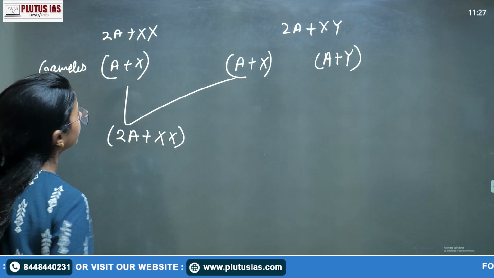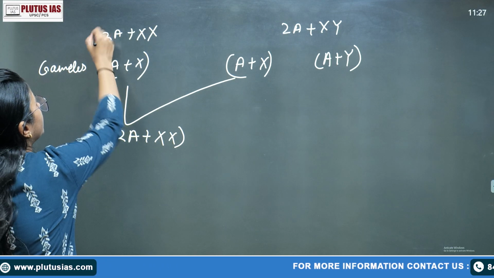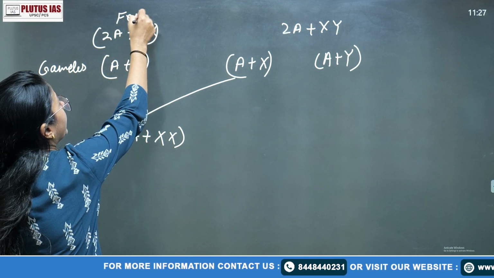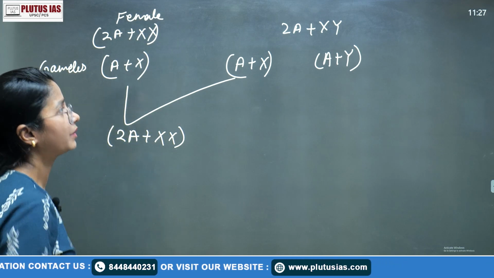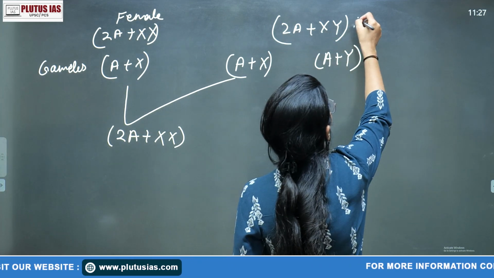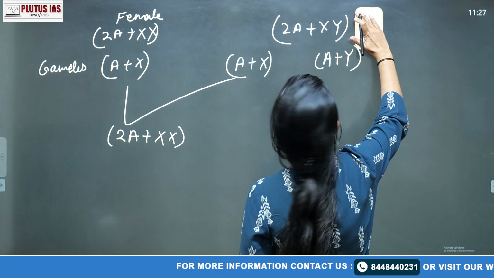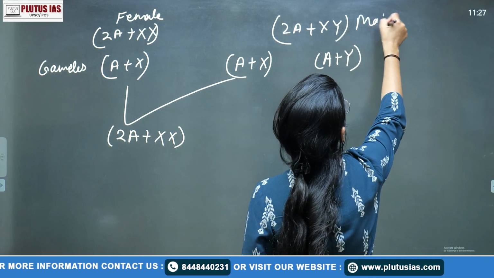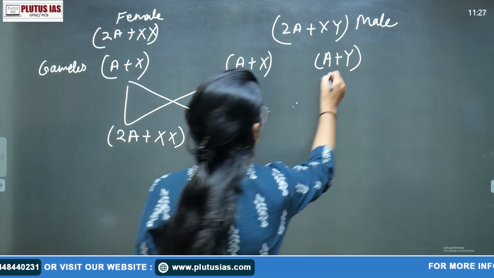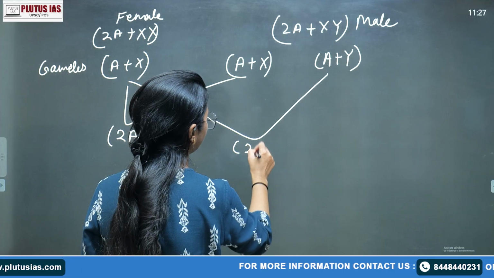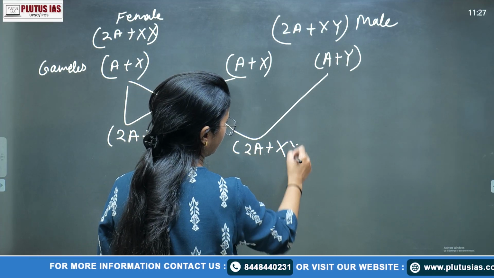If it is homogametic, then it will form a female. The female parent has the homogametic, while the male parent has the heterogametic, right? So that is a male. But if we form this scenario, that will be 2A plus XY.